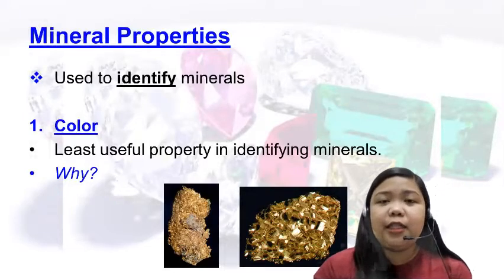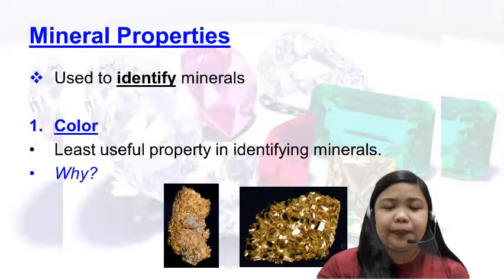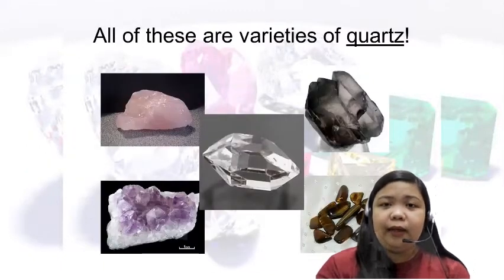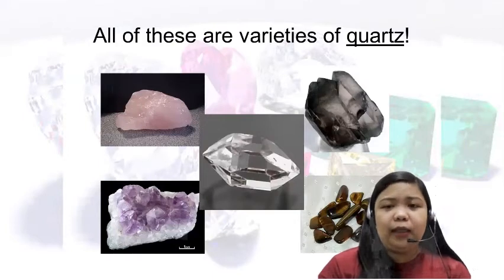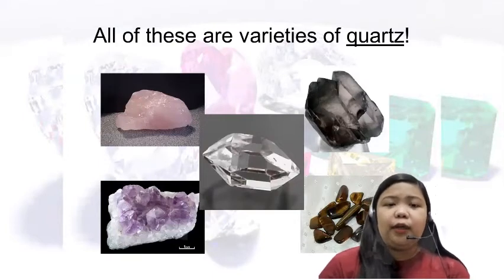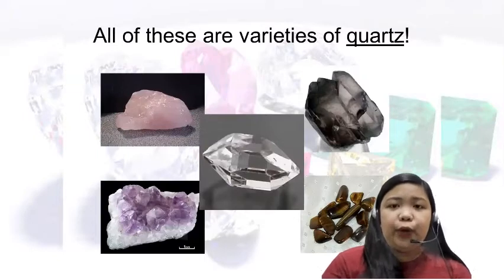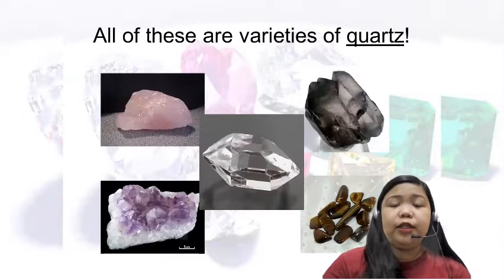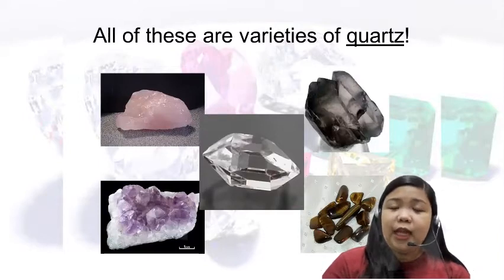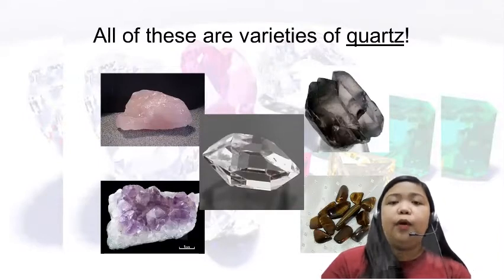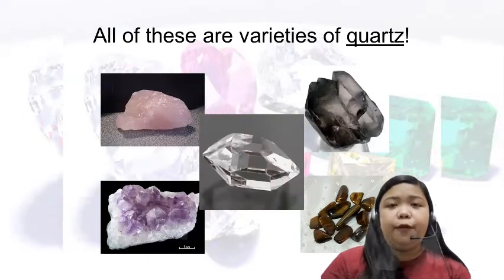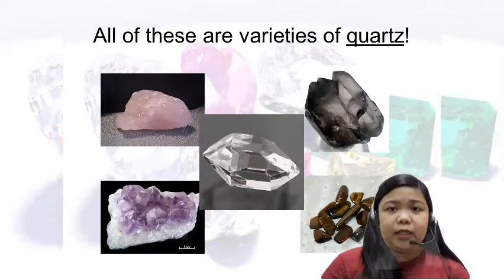Just like the second example. Okay? You can see that they are black in color, brown, crystalline in form, or very transparent, pink, or purple. Even though they have varieties of color, still they are derived from one variety of quartz. Did you get it?